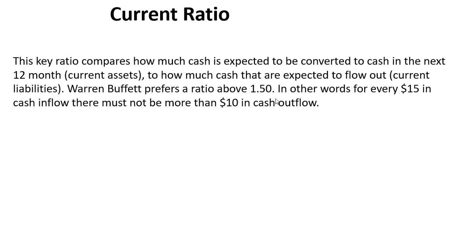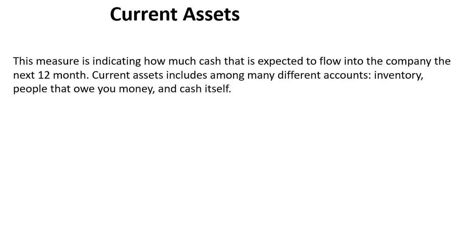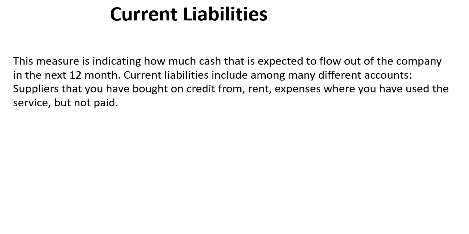Otherwise, he's not interested. Okay, so we've said current assets are how much cash is expected to flow into the company in the next 12 months, and liabilities are the opposite. How much cash is expected to flow out of the company. So when you put the flowing in over the flowing out, it gives you that current ratio we talk about. And the current ratio for Warren Buffett must be at least 1.5.